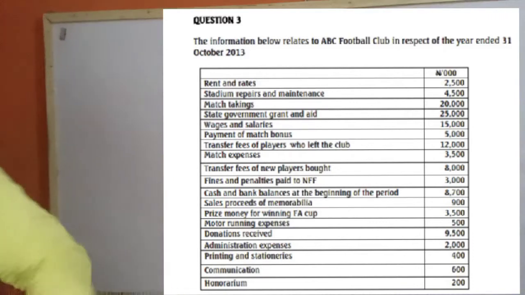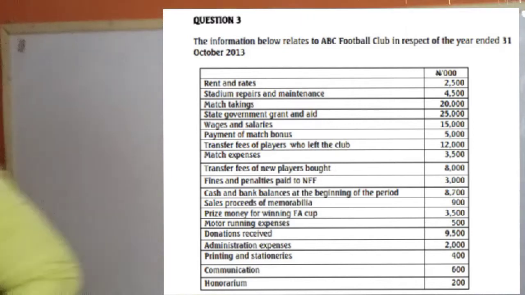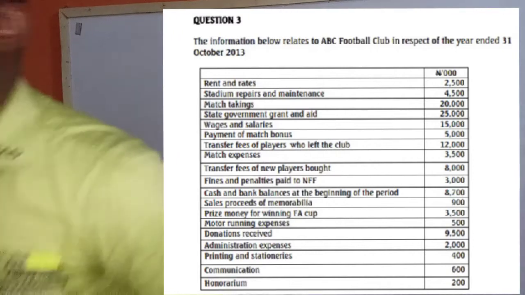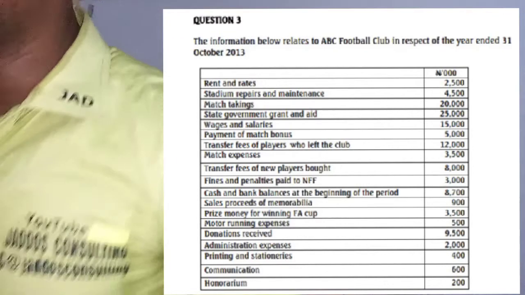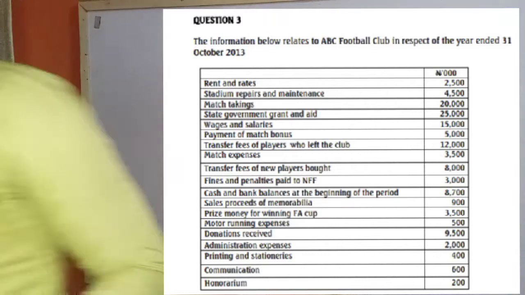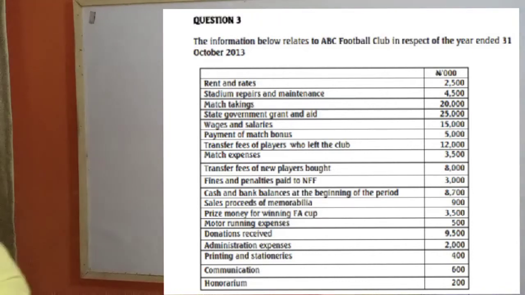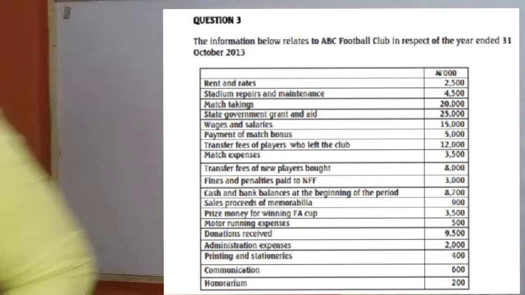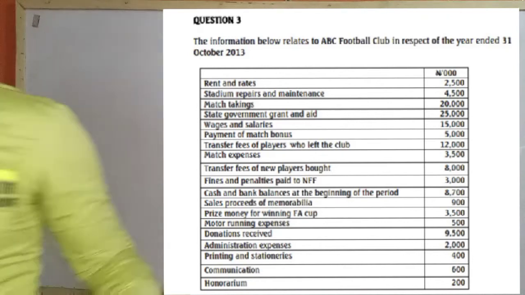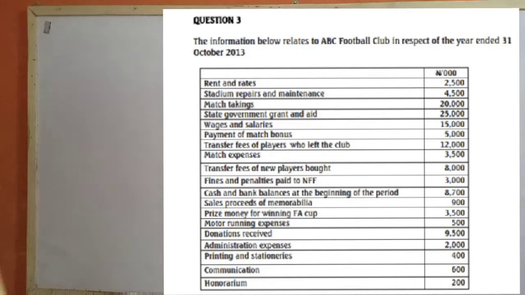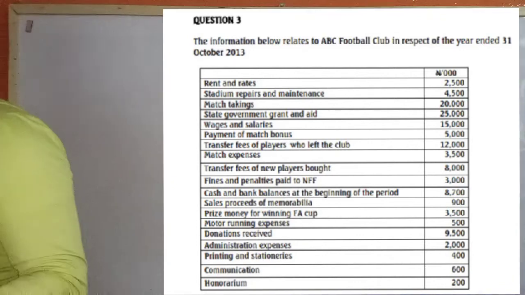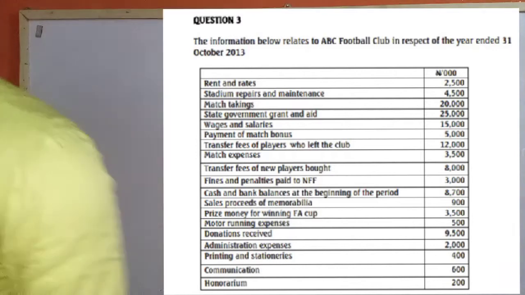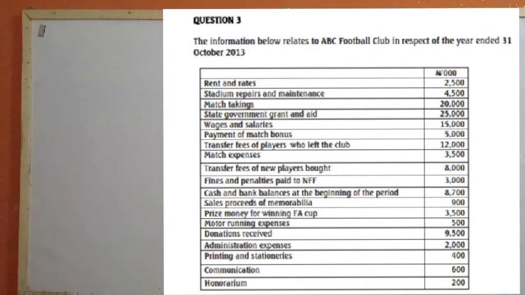So we have rent and rates, stadium repairs and maintenance, match takings, state government grants and aid, wages and salaries, payment of match bonus, transfer fees of players who left the club, match expenses, transfer fees of new players, board, fines and penalties paid to NFF, cash and bank balance at the beginning of the period, sales proceeds of memorabilia, prize money for winning FA Cup, motor running expenses, donations received, administration expenses, printing and stationery, communication, honorarium. So those are the items from their ledger balances I get.